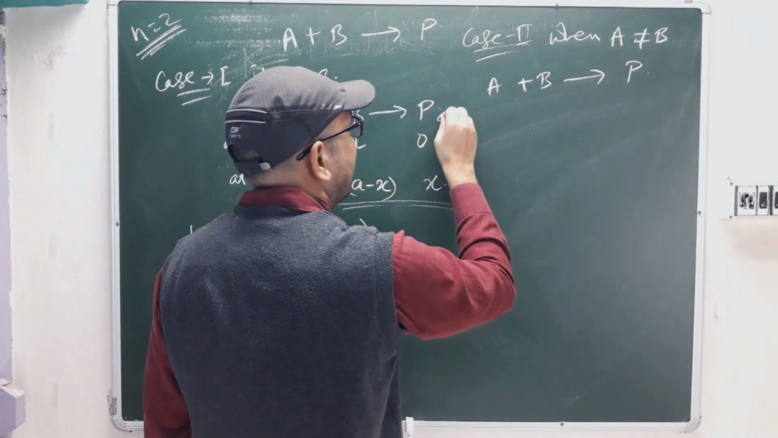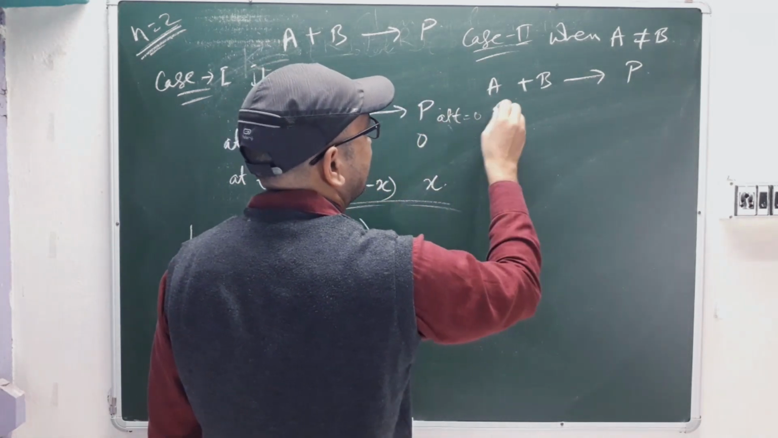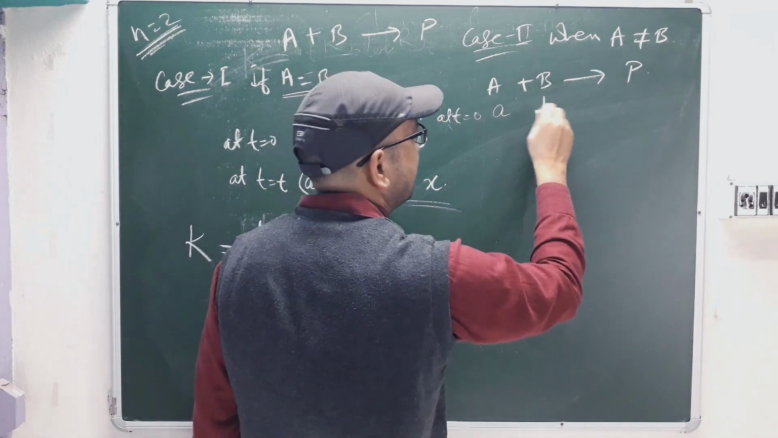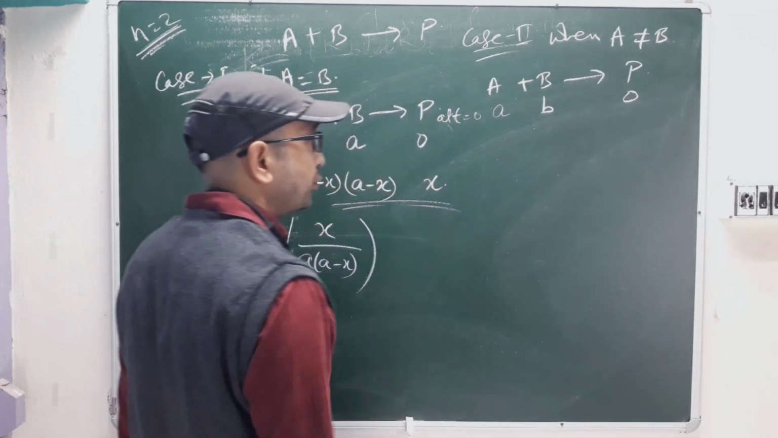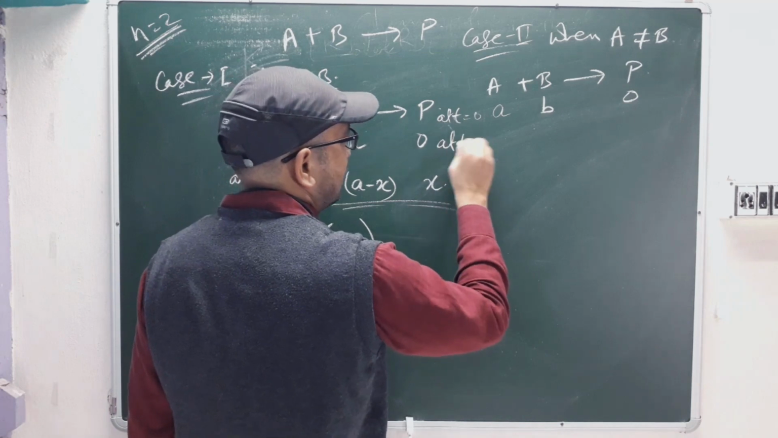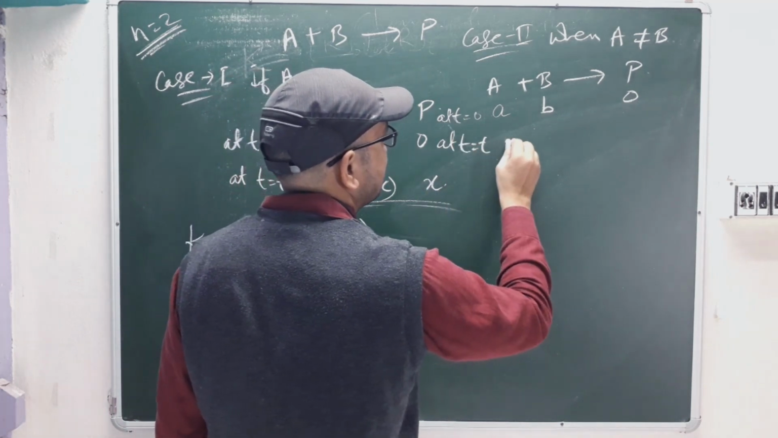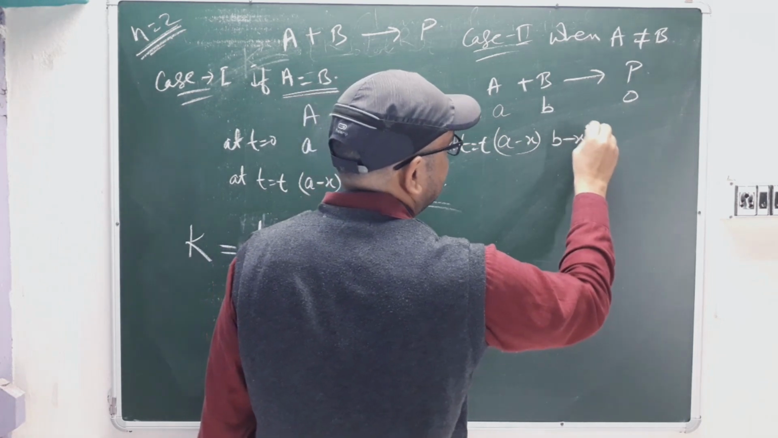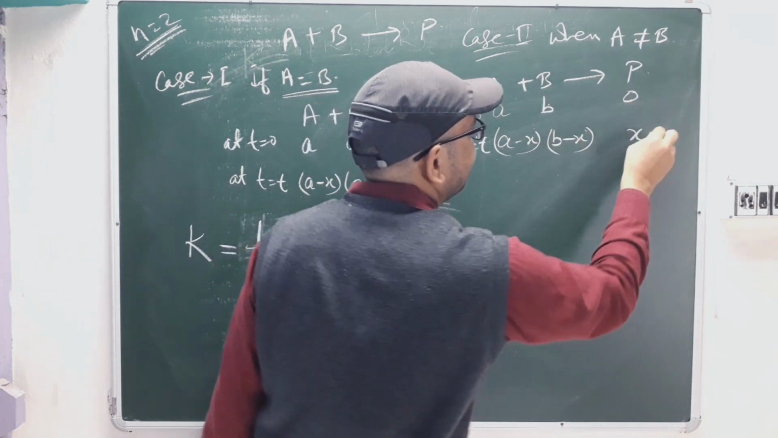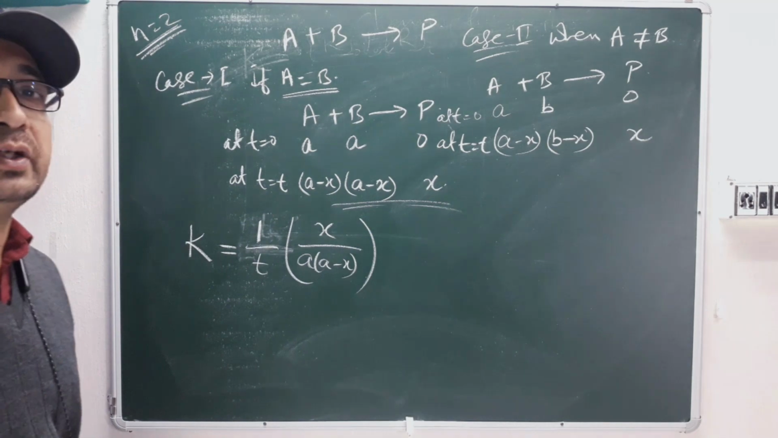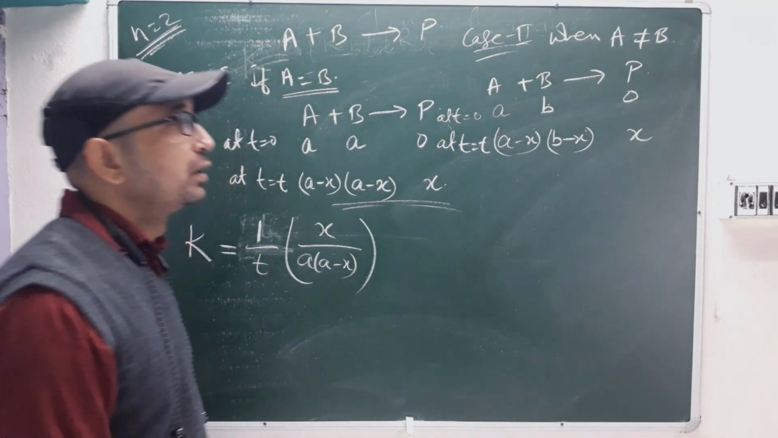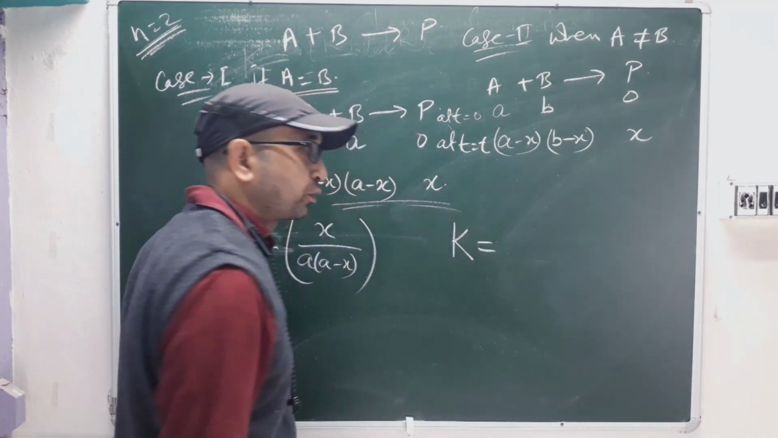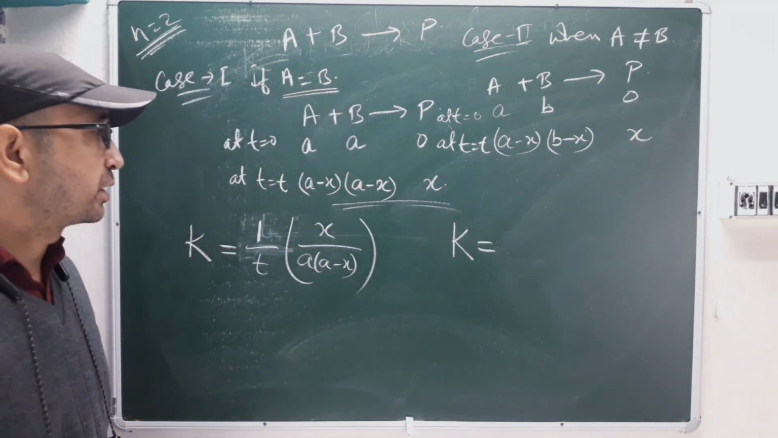Now at time equal to 0, the concentration of A is a, the concentration of B is b, and the product concentration is 0. Now at time t, what will happen? This will be a minus x, this will be b minus x, and the product formed is x. So now your equation is getting complicated. So for the rate law, we will write the rate constant equation.